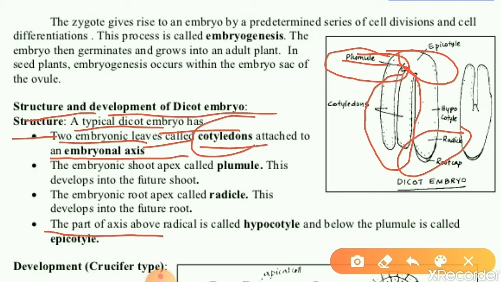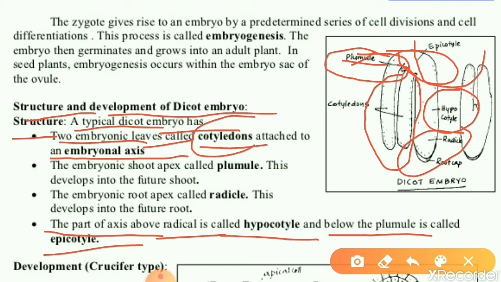The part of the axis above the radicle is called hypocotyl, and the part below the plumule is called epicotyl. Next, the part above the radicle we can call as hypocotyl, whereas below the plumule, which part is coming, that we can call as epicotyl. Is it clear?